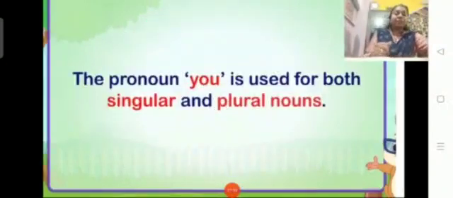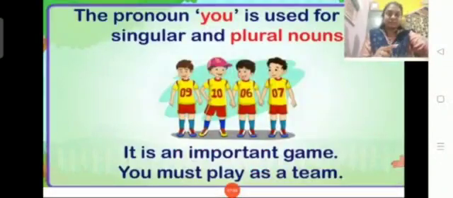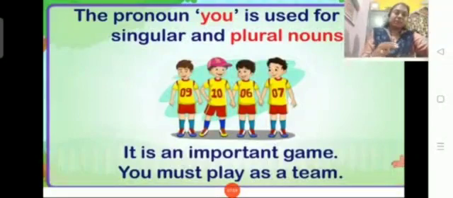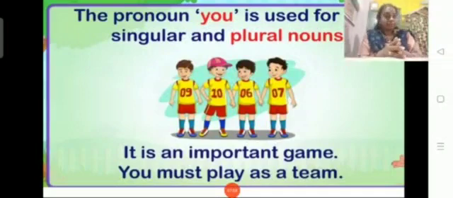The pronoun you is used for both singular and plural nouns. As I told you before, you can be one or it can be many based on the sentence, children. It is an important game.